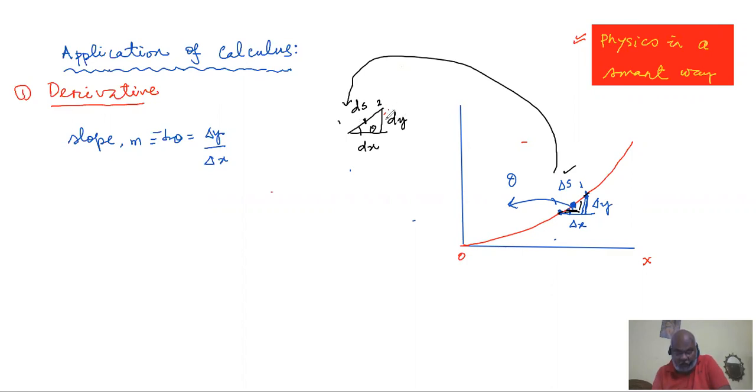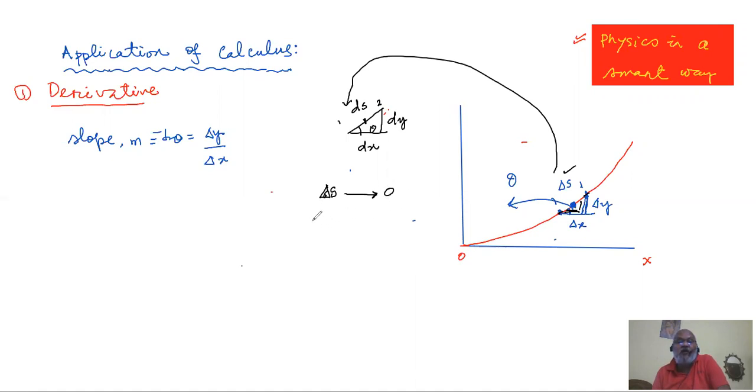Because we have created such a fine case of bringing those extreme points closer and closer, as per the demand of that person, you have made delta S approach 0.